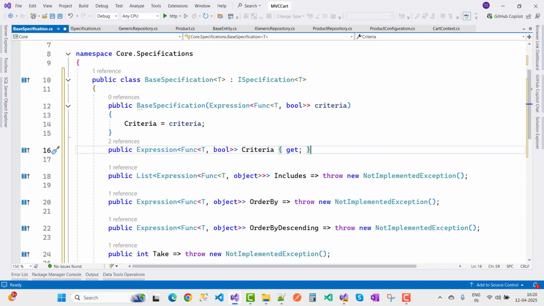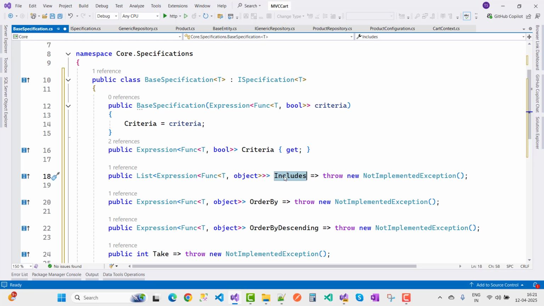We receive an expression here, and that expression initializes the criteria. We use the criteria later in the evaluator class, but right now the criteria is initialized by the entity. Now the next one is Include, and Include is a list, as we know.